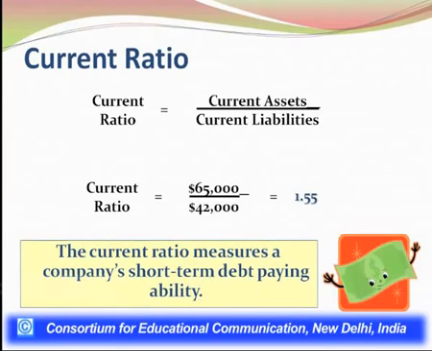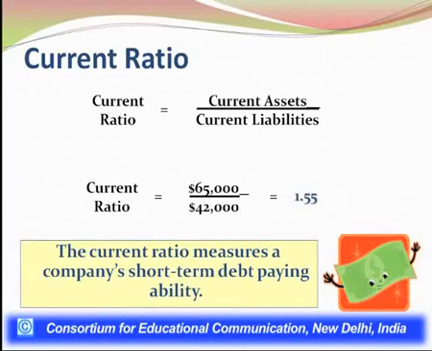In the question, we have 65,000 of current assets, as we know, and 42,000 of current liabilities. So if we divide current assets of 65,000 by 42,000 of current liabilities, the ratio comes out to be 1.55. And if I write 1.55 is to 1, that would be a pure expression or pure representation of ratio. So how can we interpret this ratio for the purpose of liquidity? That is more important.